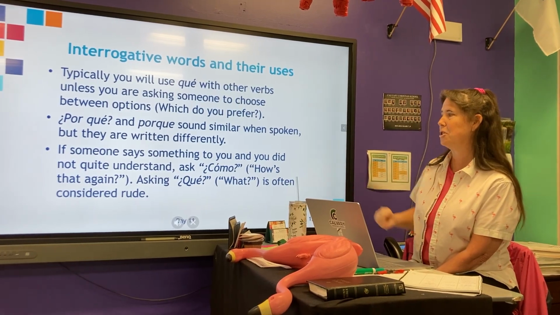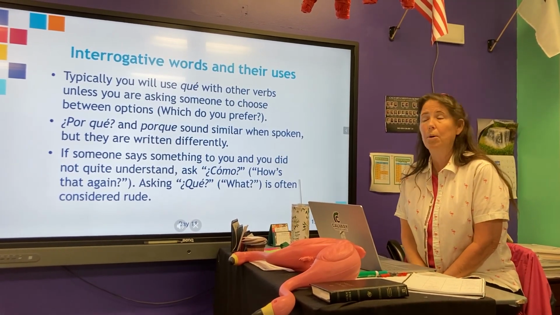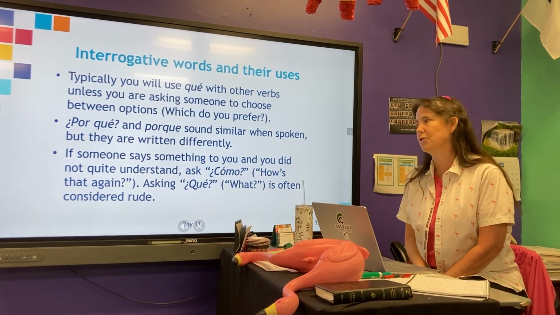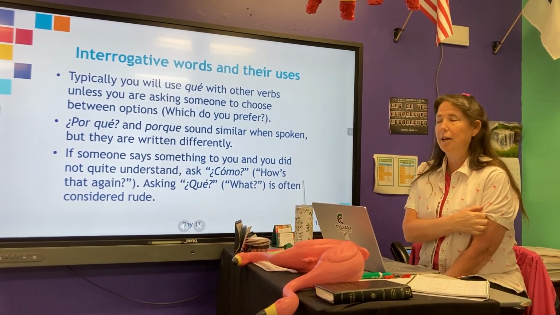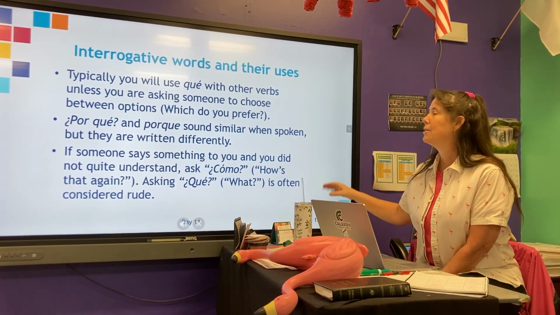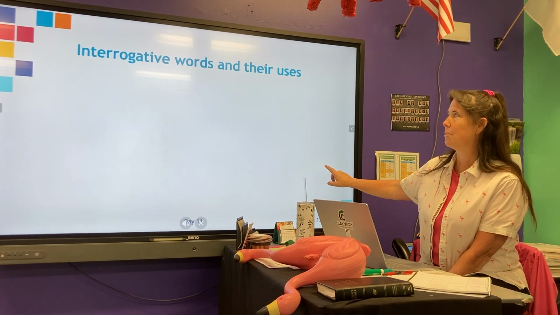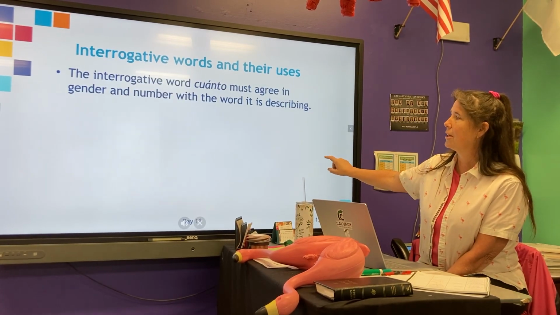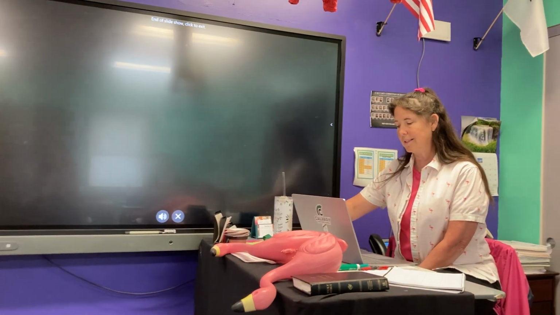If someone says something to you and you don't quite understand them, use cómo. That means, how's that again? It's just a short way. If you say qué, like we do, they would consider you rude. So you always want to use cómo if you want someone to repeat something. We already talked about cuánto. So it's a lot of words.